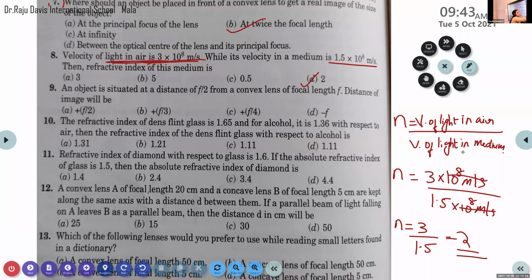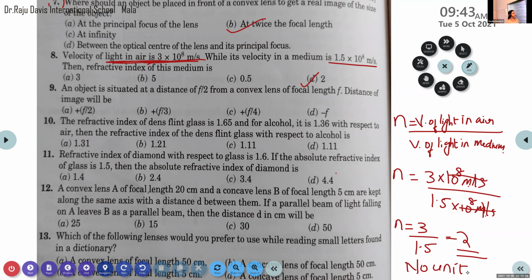Actually, children, please listen here. It is not meter per second because both quantities that we are considering in the numerator and denominator have the same unit. They are meter per second and meter per second. So both these meter per seconds cancel. So is there any unit for refractive index? No, there is no unit for refractive index.